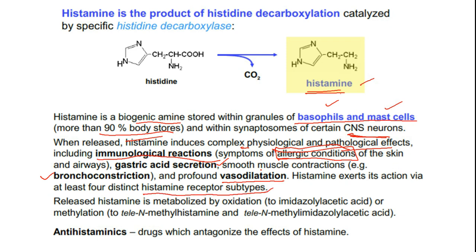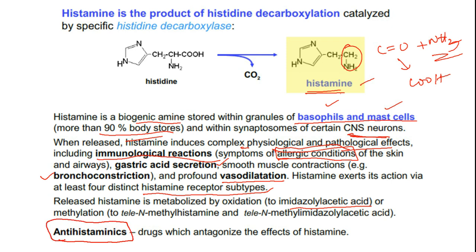Okay, and when released, histamine is metabolized by oxidation to imidazoleacetic acid, because this one gets converted to C double bond O, then it will be converted to COOH with the help of monoamine oxidase enzymes. So here in medicinal chemistry you will see a very important class of drugs, that is antihistaminics, where we have diphenhydramine, cetirizine, like drugs, which are useful for us as antihistaminic compounds.